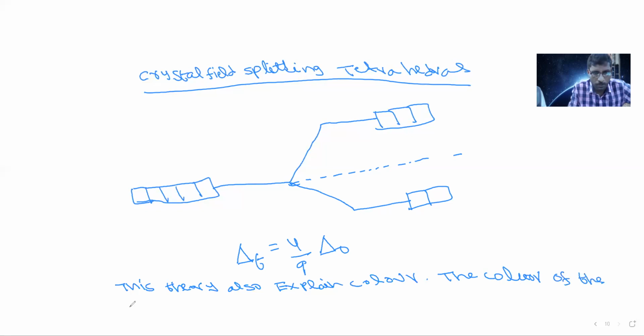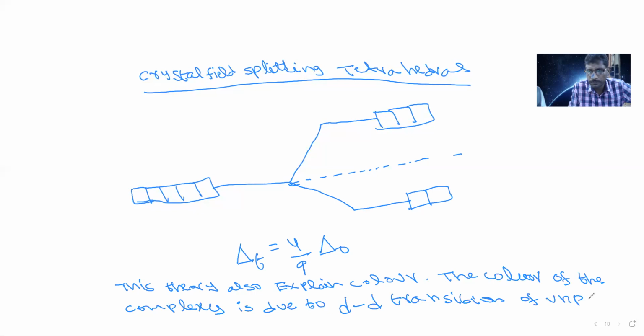The color of the complexes is due to d-d transition of unpaired electrons. So what does d-d transition mean?